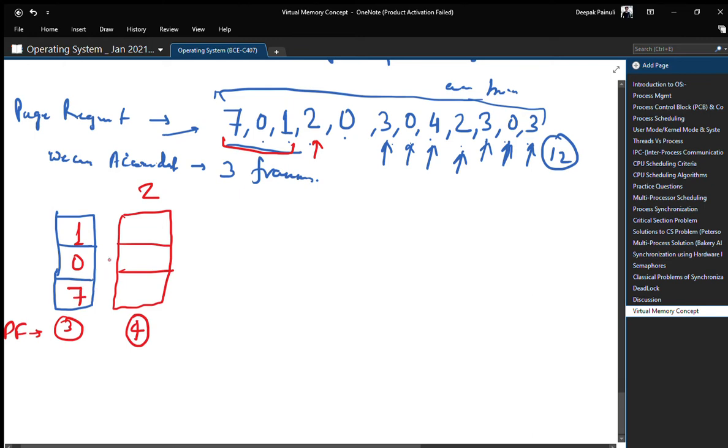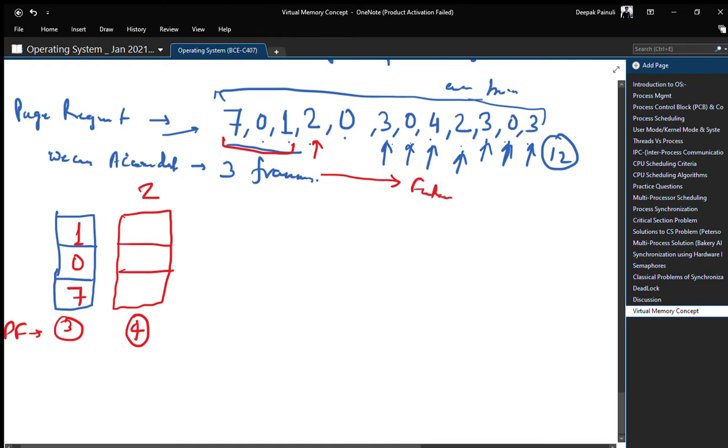So now understand it very carefully: which frame should be replaced according to optimal page replacement. According to optimal page replacement, we need to look for future occurrences, right? We need to check all the pages currently in the frames and look for their future occurrence.